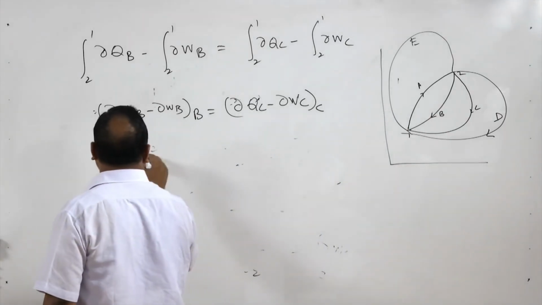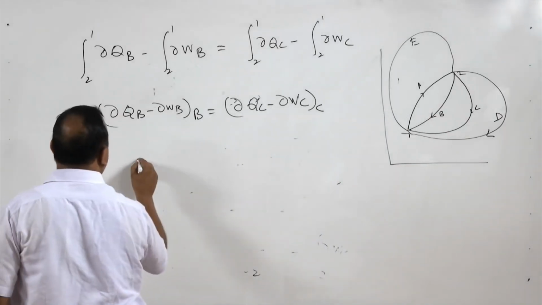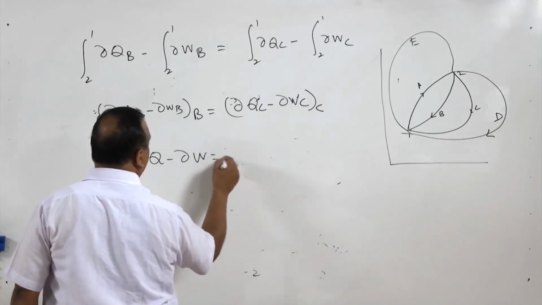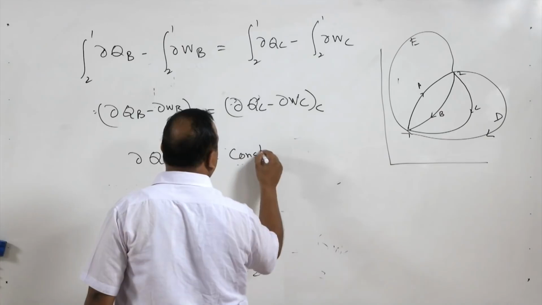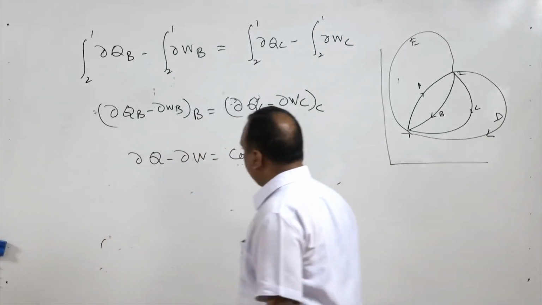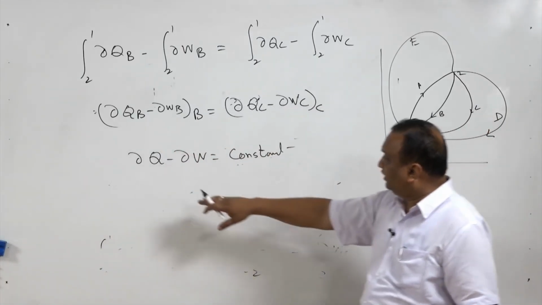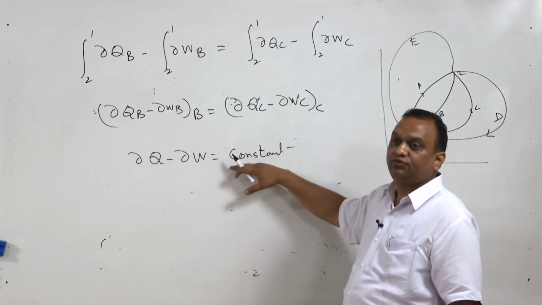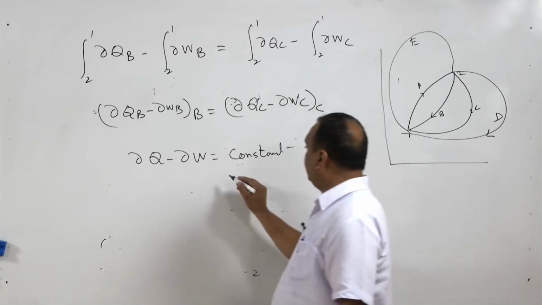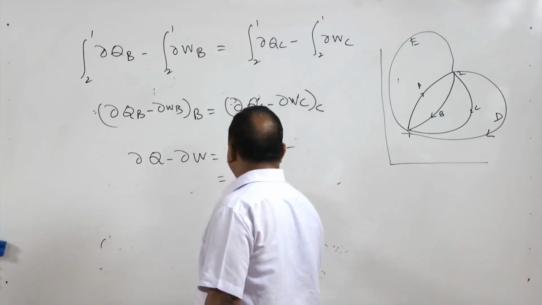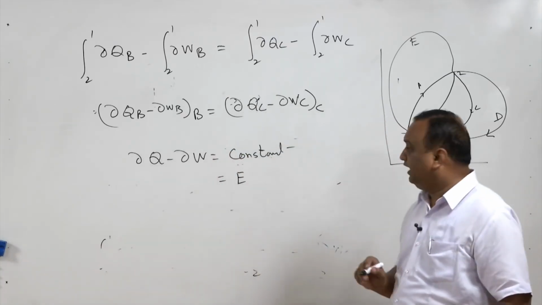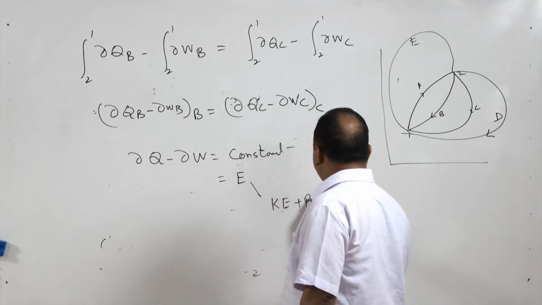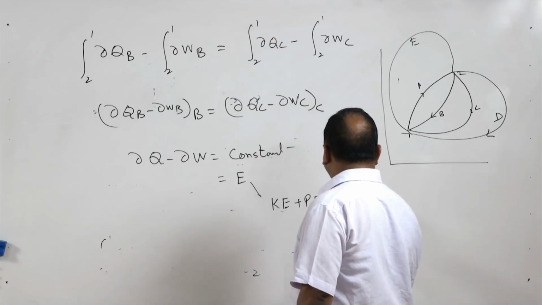Now this constant, because delta Q and delta W are also energy, has to be a term of energy, and it is expressed by E. Now E involves everything: kinetic energy, potential energy plus internal energy.